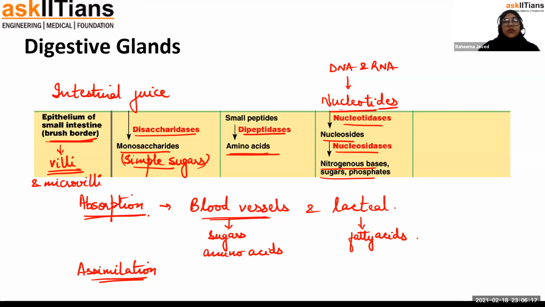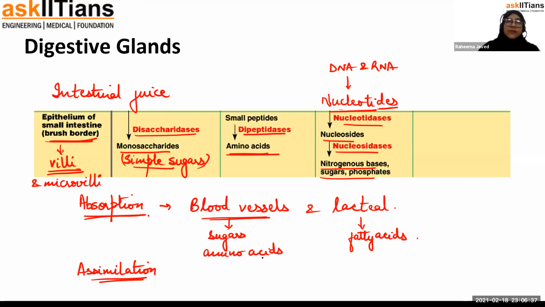Okay, so after assimilation, the waste product, I mean the undigested product, will now move on to the large intestine. In the large intestine, only water absorption takes place.